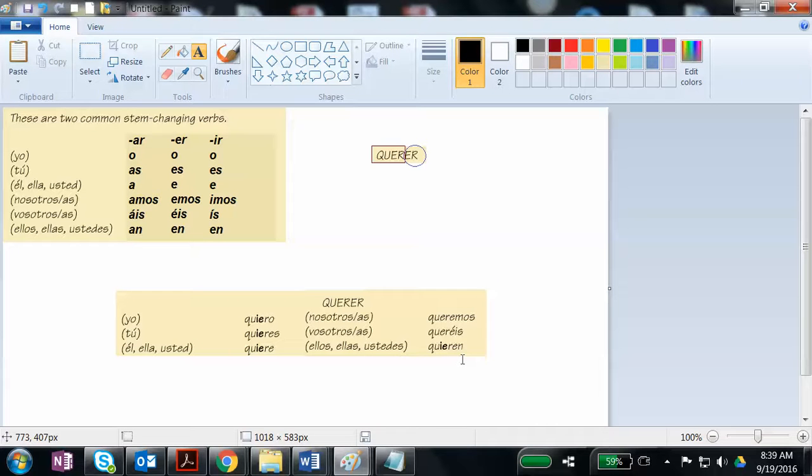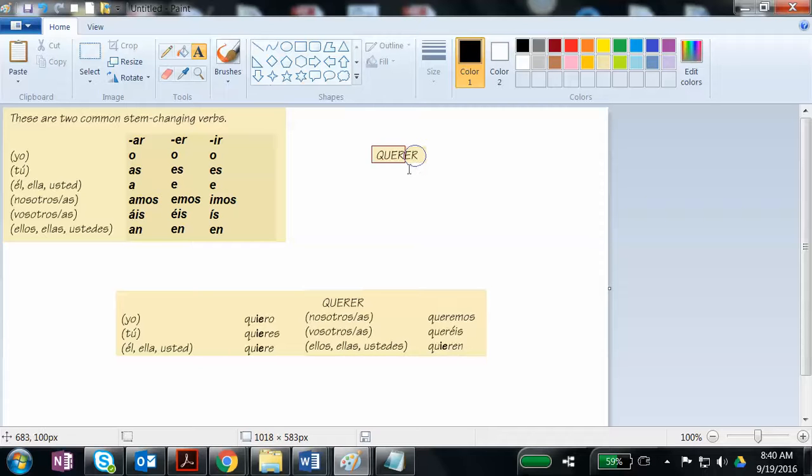Okay, so we had already talked in class about how to conjugate regular verbs. Then we've talked about what it means to be irregular. And now we're going to talk about a few irregulars. So to start with, every verb has two pieces. It has a stem and it has an ending.